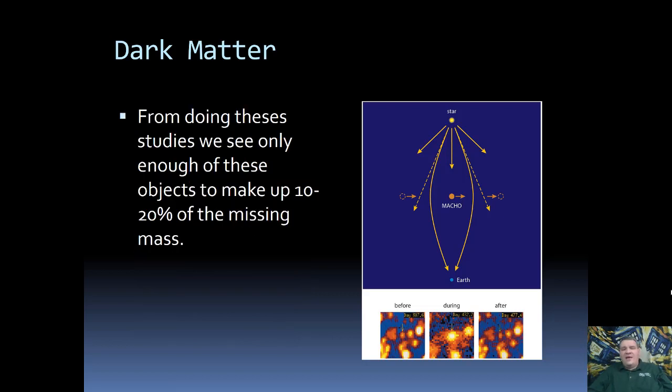Well, when we do, and we count up how many MACHO detections we have, we can use some statistics. If we take the very most optimistic numbers, so skewing the statistics in the most favorable possible way, then MACHOs make up about 10 to 20% of the missing mass. This is not nearly enough to account for the dark matter that we actually see. And again, this is the most optimistic view, taking the extreme error, saying that it's actually in our favor.